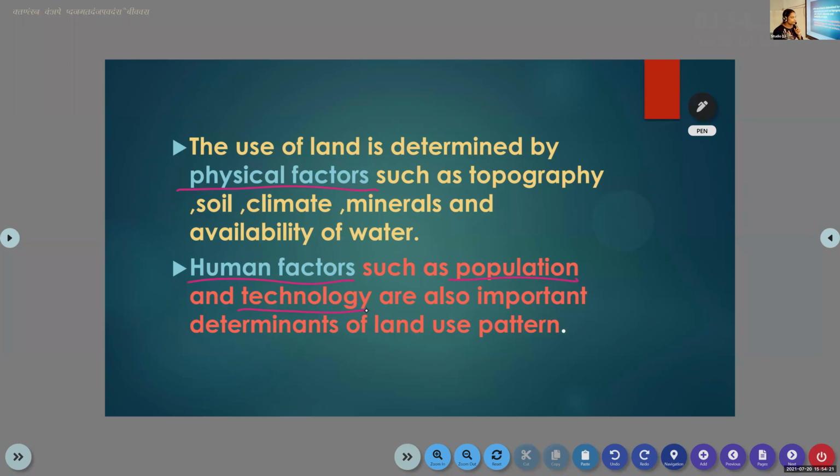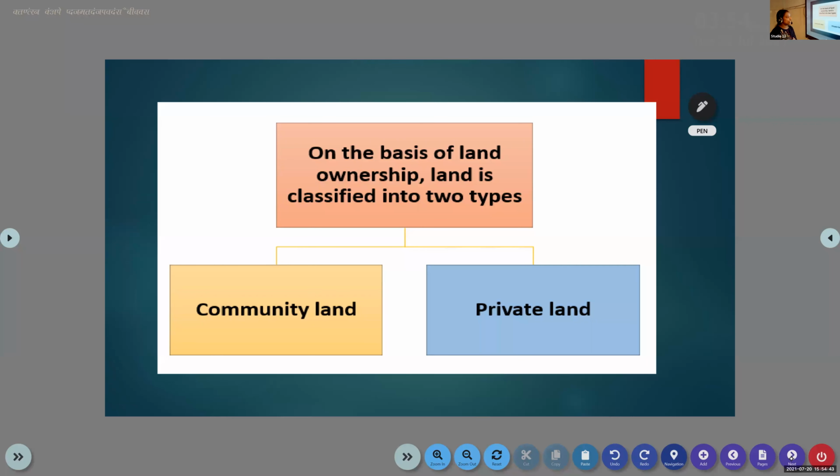Now we are going to discuss the classification of land. On the basis of land ownership, the land is classified into two types. The first one is community land and the second one is private land.